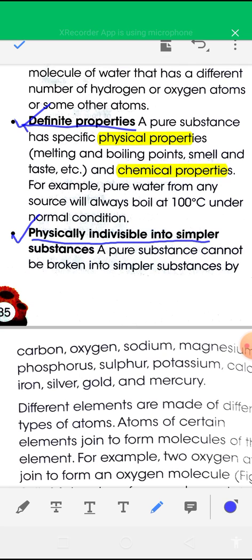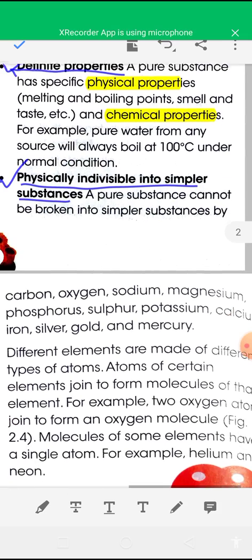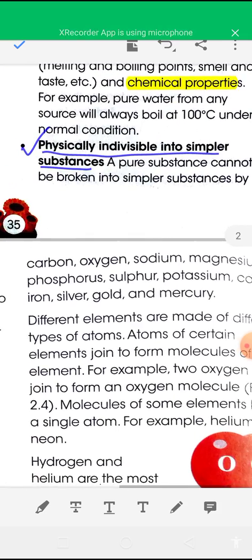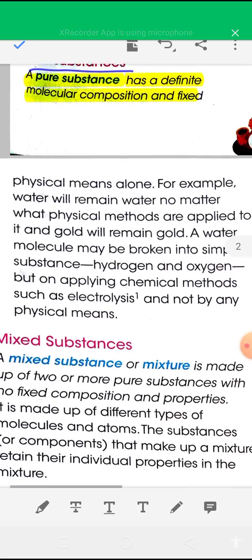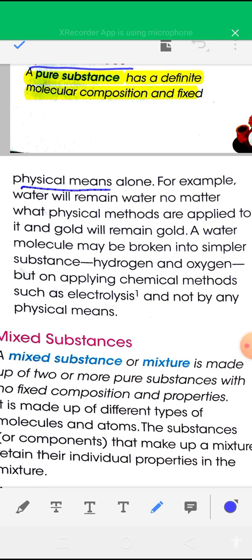physically indivisible into simpler substances. A pure substance cannot be broken into simpler substances by any physical means. Okay, remember that, by any physical means. For example, water will remain water no matter what physical method is applied to it, and gold will remain gold.